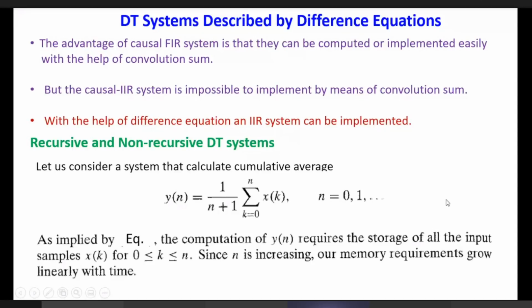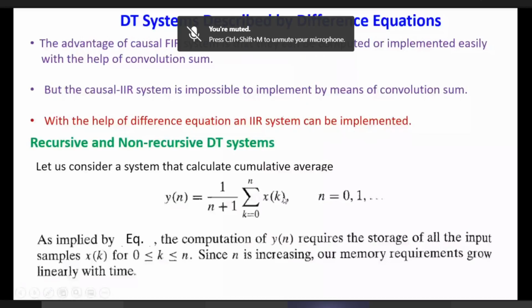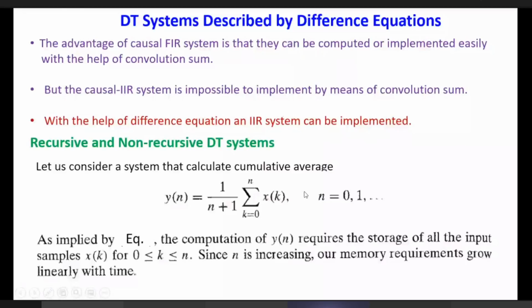How is this difference equation evolved? We take one example, the cumulative average. Let us take one signal x[k], having present and past values x[0], x[1], x[2], and so on. The present value is n, so the past values are n minus 1, n minus 2, down to 0.